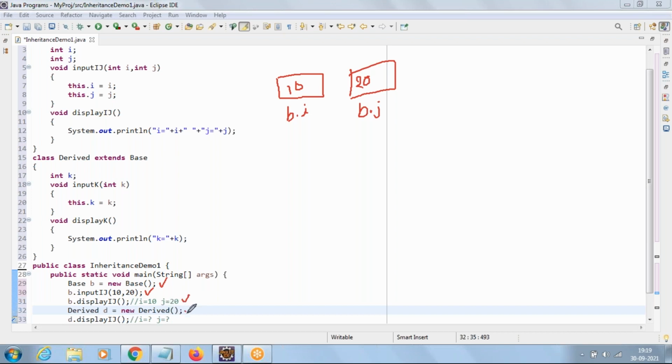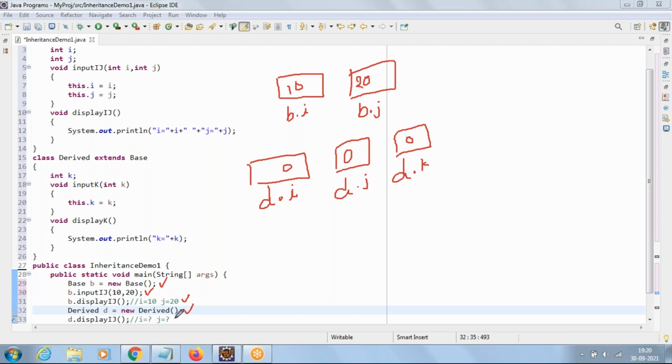Now when you create a derived object, in derived we are having 3 data members, so it is going to allocate memory for d.i, then d.j, and d.k, and the initial values will be default values 0, 0 and 0.